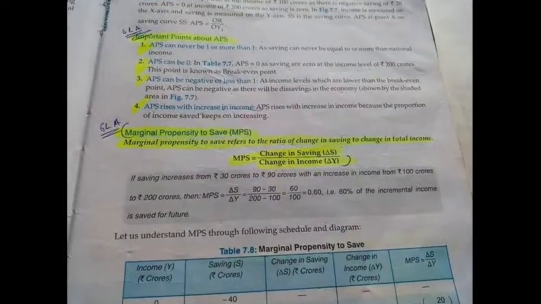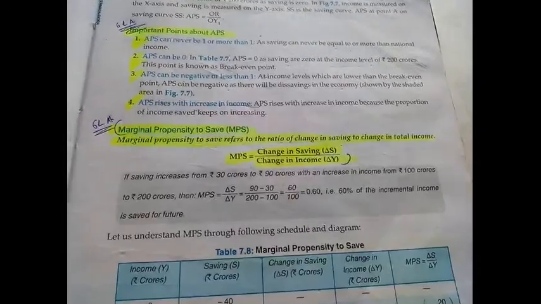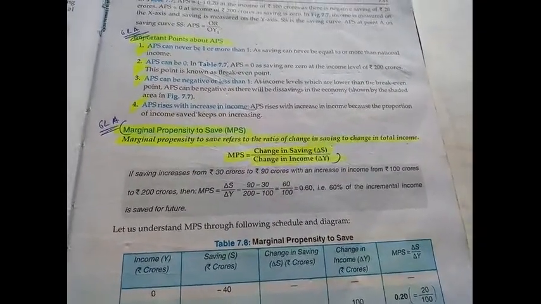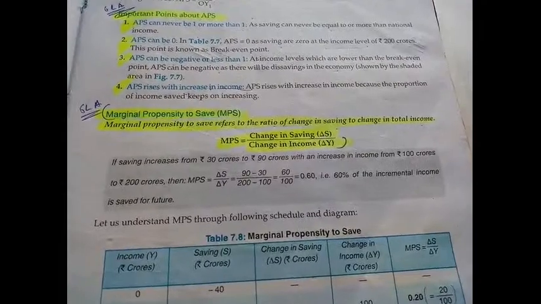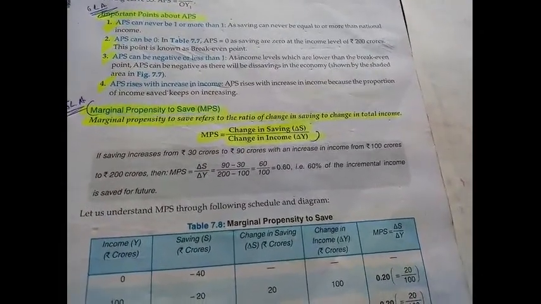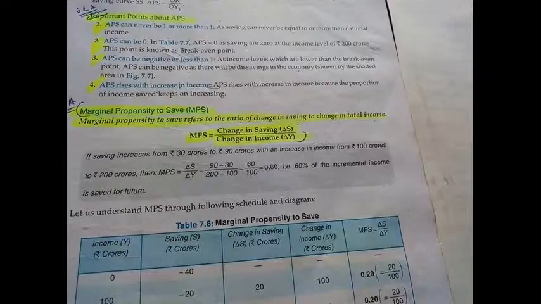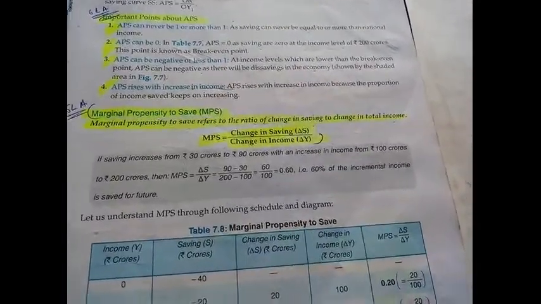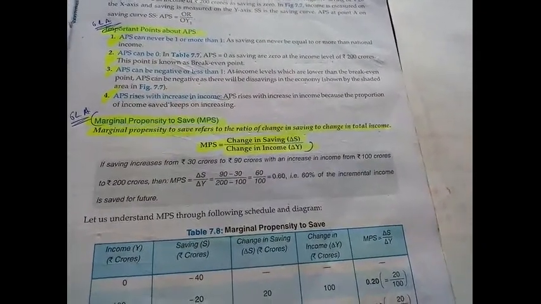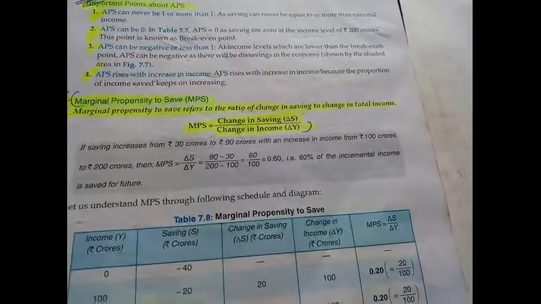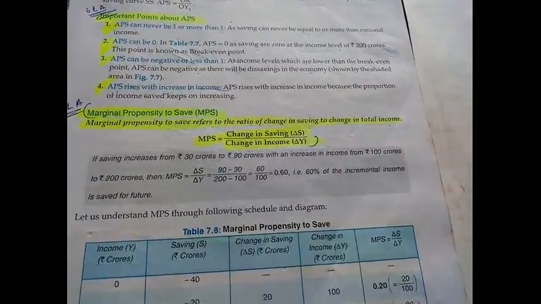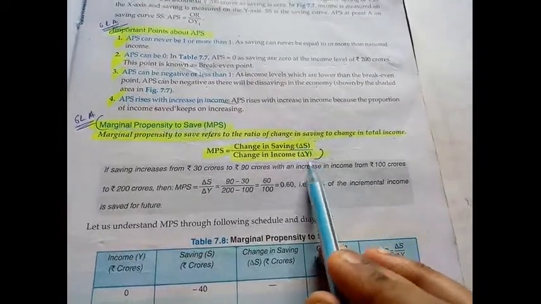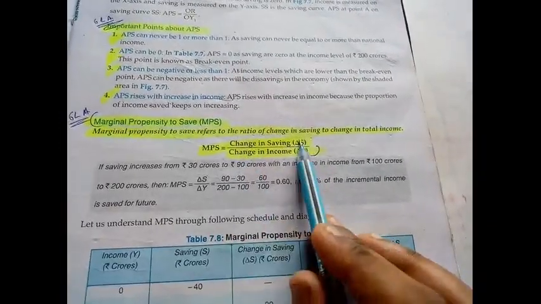So this change every time in saving due to the change in income is your marginal propensity to save. It is the additional saving which is done due to an additional level of income. So what is the MPS formula, students? Change in saving by change in income, del S by del Y. Del denotes change. So del S by del Y.